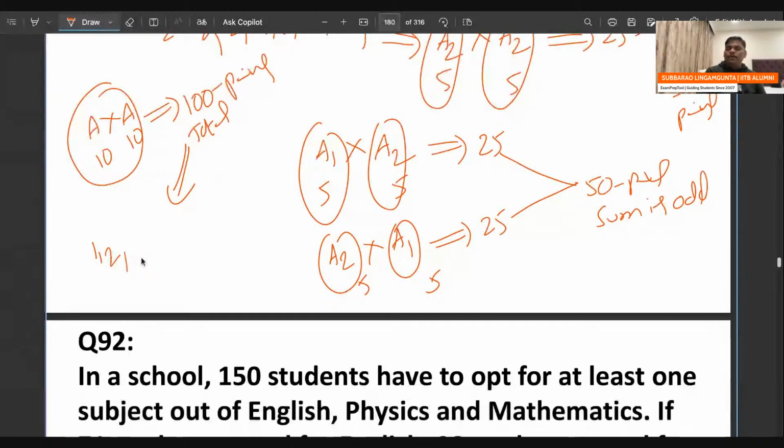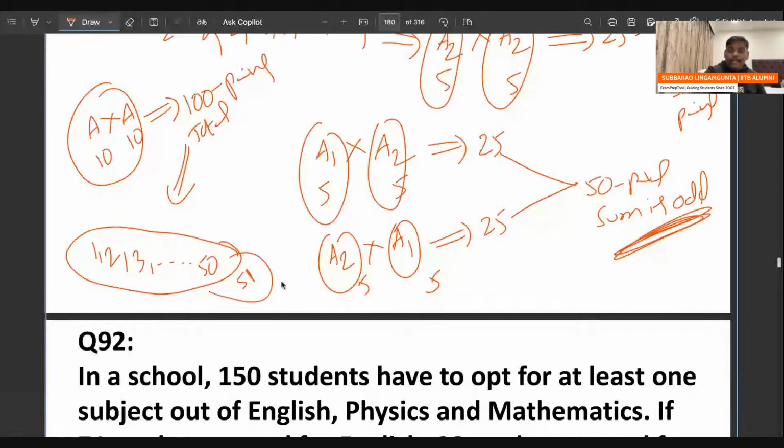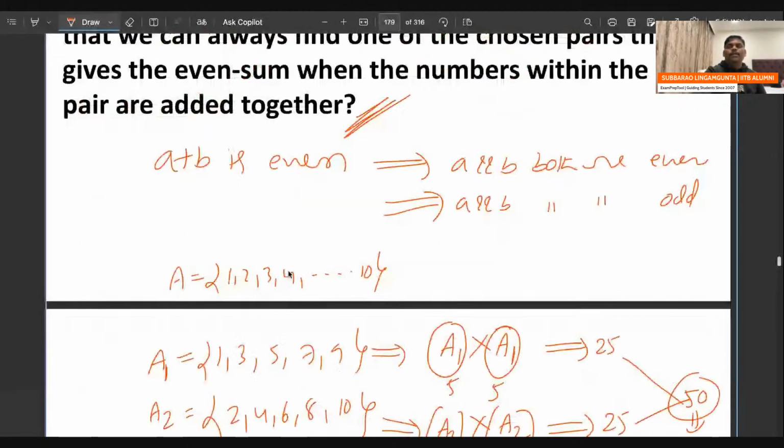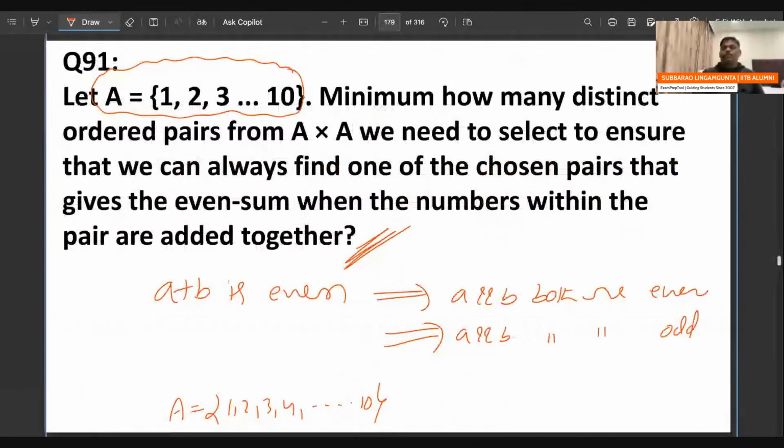One more pair I took, may be odd. Continue 50 times. When I do the first 50 times, there may be a chance that all of them are odd. But if I take one more, it compulsorily should be even. So to guarantee that one pair's sum is even, you have to take at least 51.